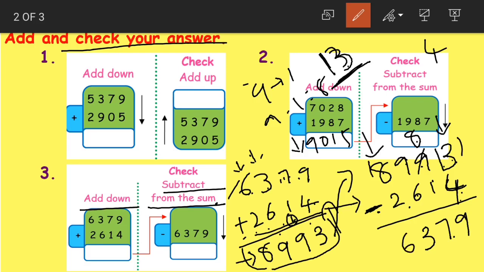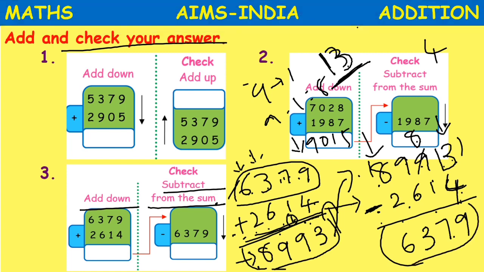Understood, children? What did we do here? First we added the numbers. Then we took the sum and subtracted one of the addends, which is 2614. Now when we subtract, we got the other addend, which is 6379. So we can say that the addition we did was right. Yes, the sum we got, 8993, is the correct answer. Okay, this is how you add and check your answer. I hope this was clear, children.